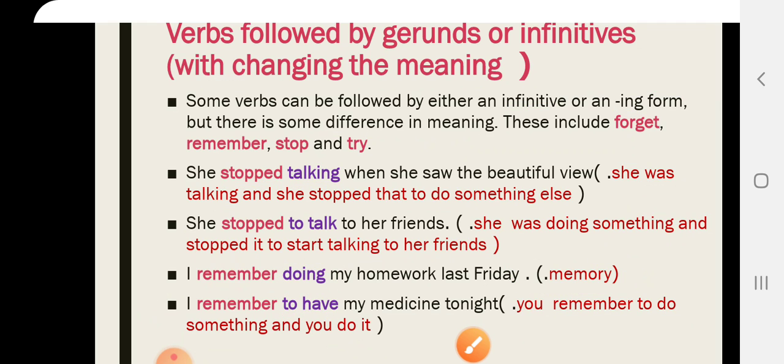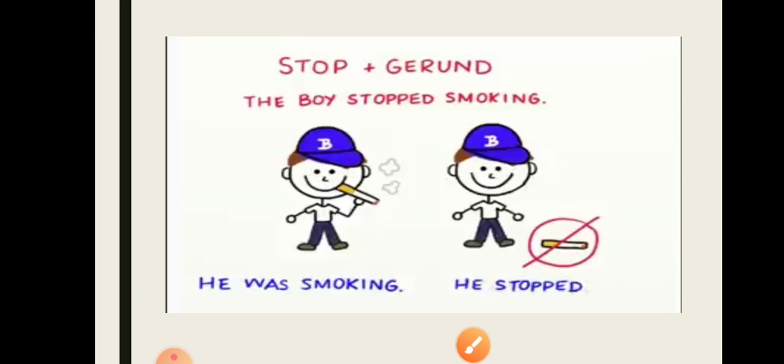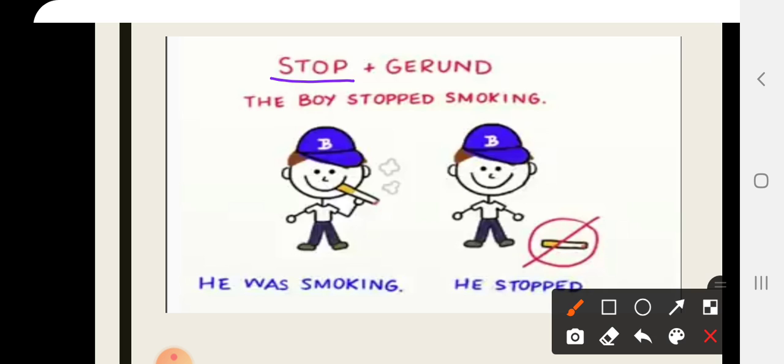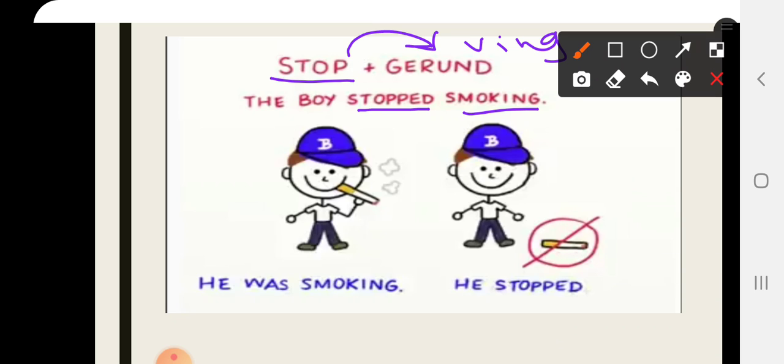Let's look at these examples for further understanding. Here we have stop with a gerund. The verb stop with a gerund, with verb ing. Okay? The boy stopped smoking. What does it mean? When I said that the boy stopped smoking, it means that he was smoking and now he stopped.